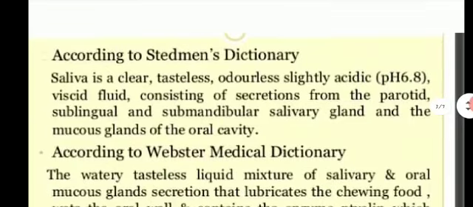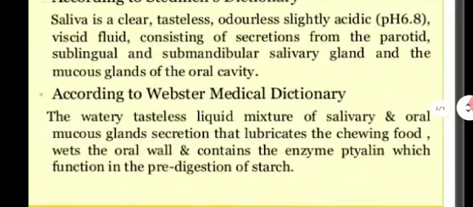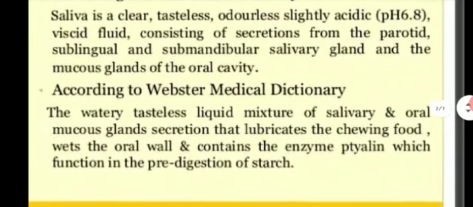Next we will deal with the definition of saliva. According to Stedman's dictionary, saliva is a clear, tasteless, odorless, slightly acidic, viscous fluid consisting of secretions from the parotid, sublingual and submandibular salivary glands and the mucous glands of the oral cavity.